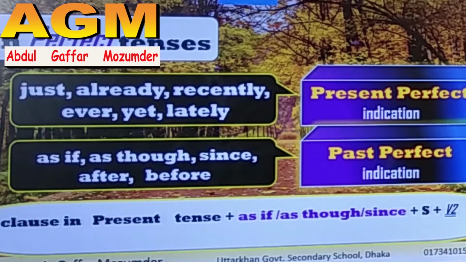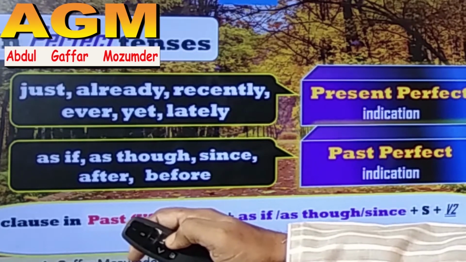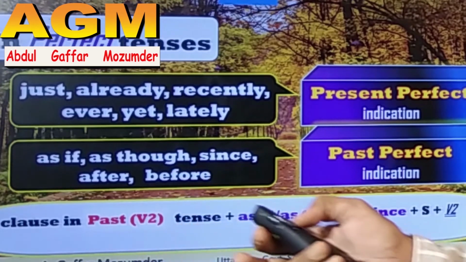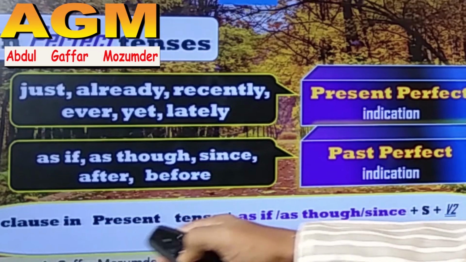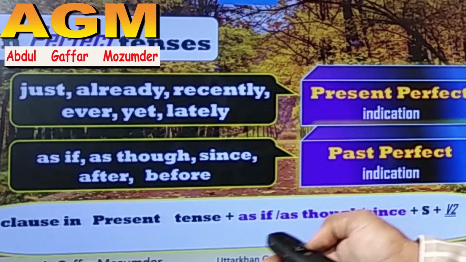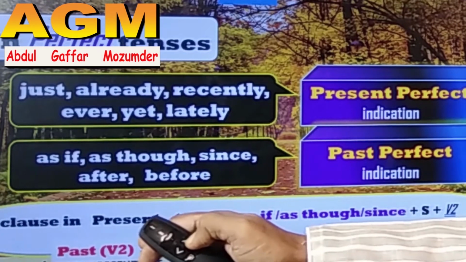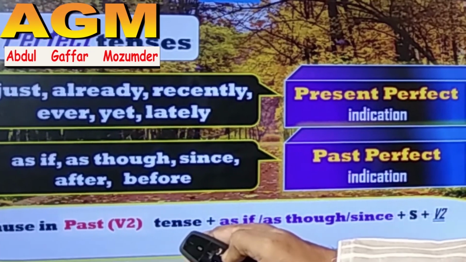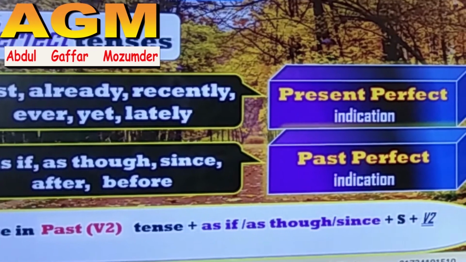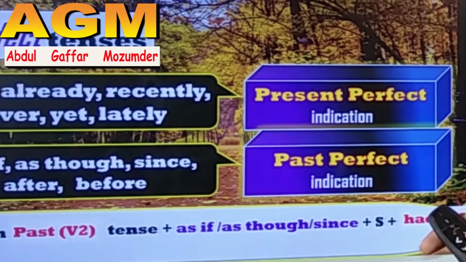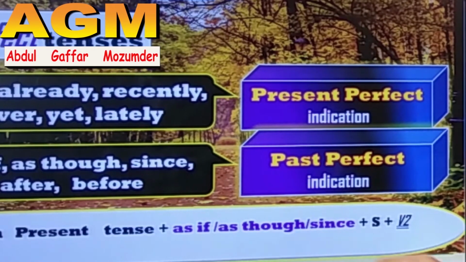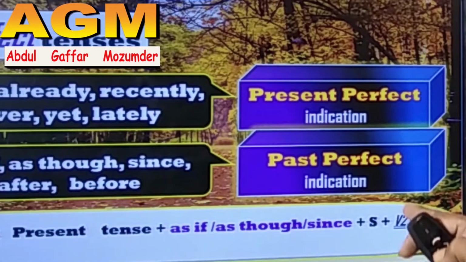But there is a change here, just look very carefully. Here a clause in present tense, but if the clause is in past tense, what change will occur? Subject had V3. Again look, now present and here subject V2.